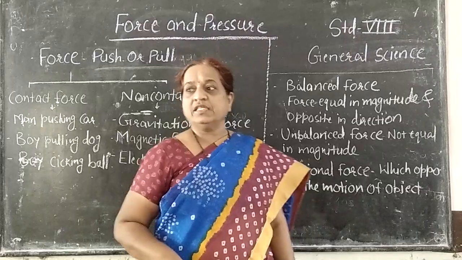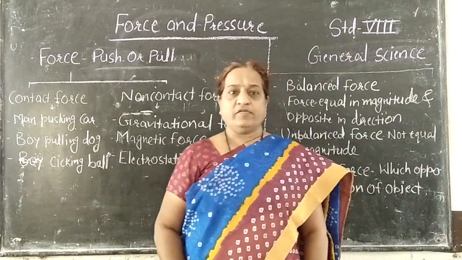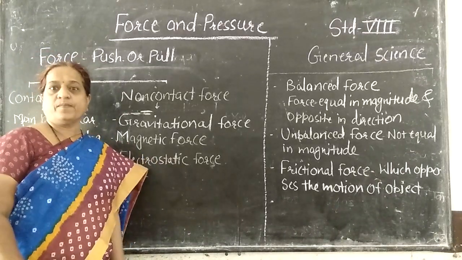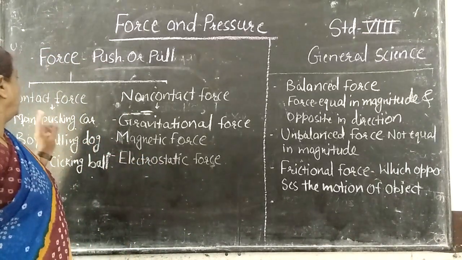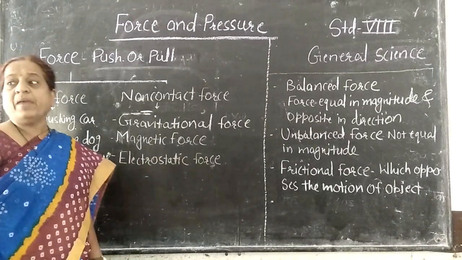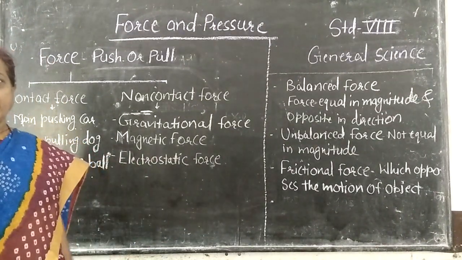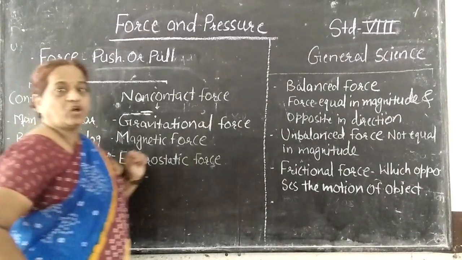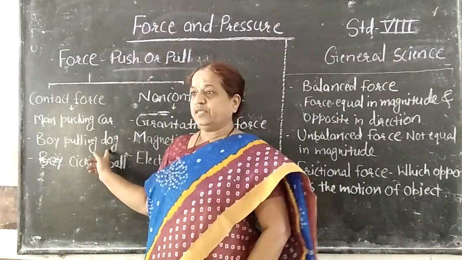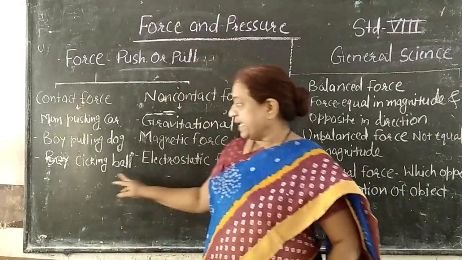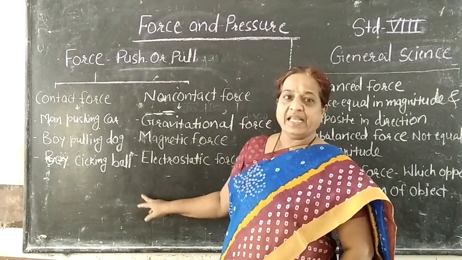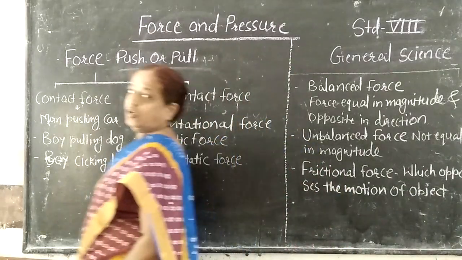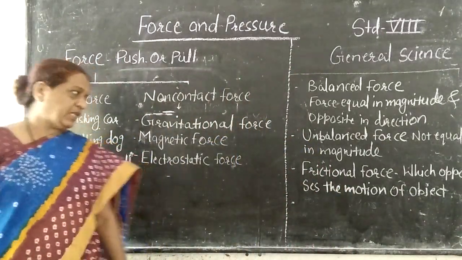See your textbook. In that, observe picture 3.1. What are you observing in the first case? Yes, very good. In the first case, you are observing a man pushing a car. What are you observing in the second case? In the second case, you are observing a boy pulling a dog. And in the third case, the boy who is playing football is kicking the ball. So, these are the three examples which are given.